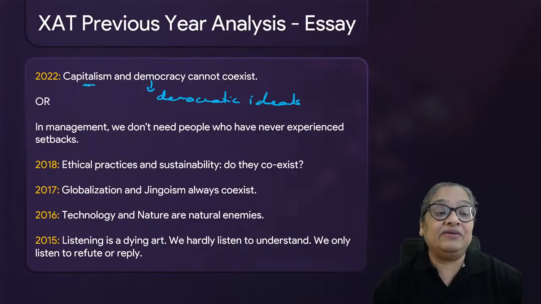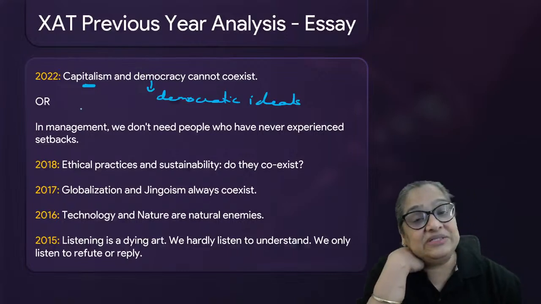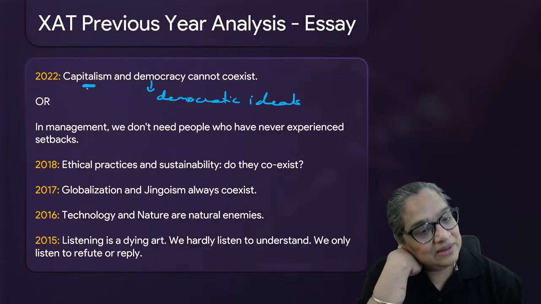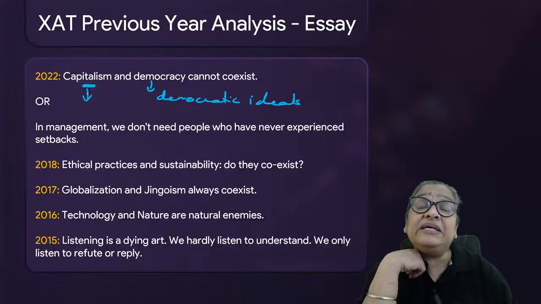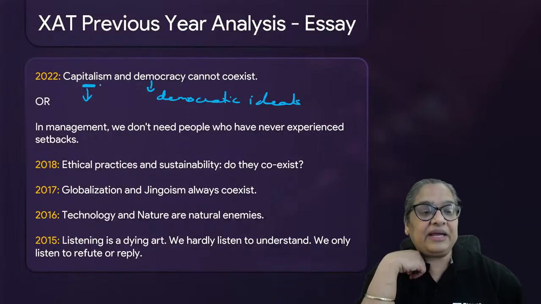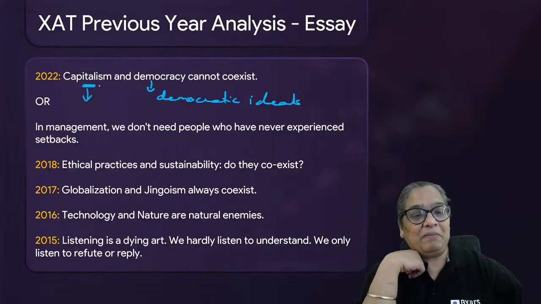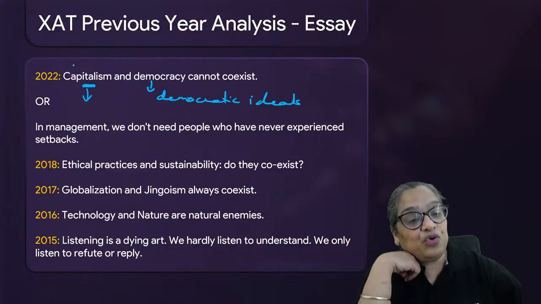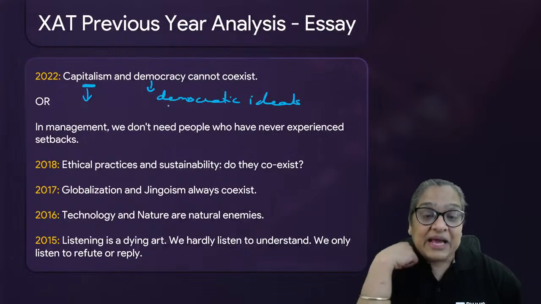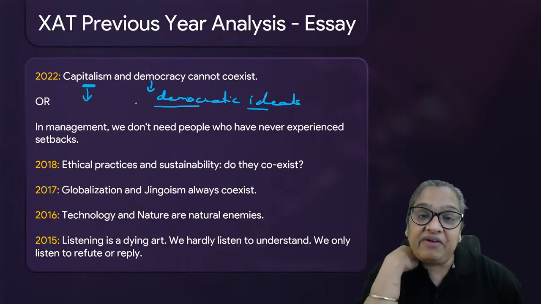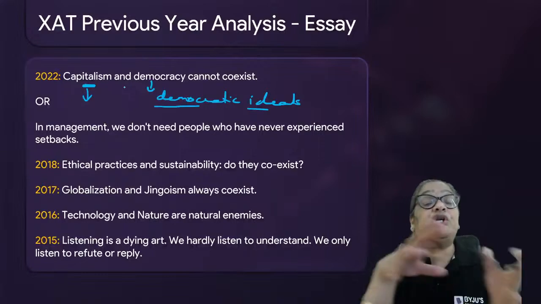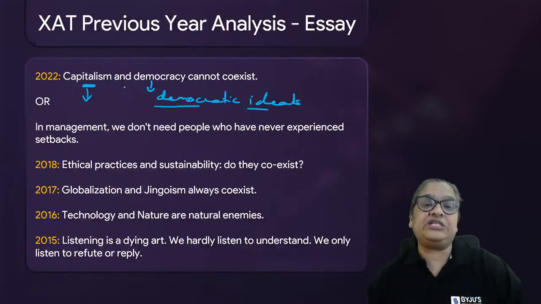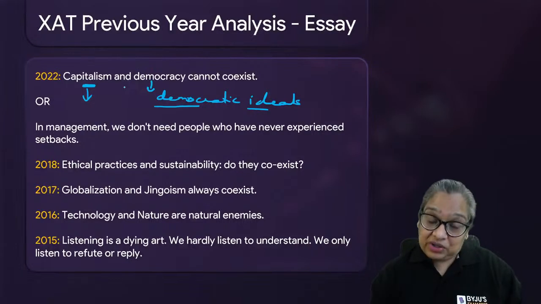What is the fundamental thing that drives capitalism? That you use your intelligence, you use your hard work, you make money. There's nothing wrong. So capitalism encourages maximizing profit. If there are a few individuals who are maximizing profit, can democratic ideals survive? Think of all the great democracies in the world where 10% of the population owns 90% of the resources. Are those democracies? So India, USA, are they really democratic?